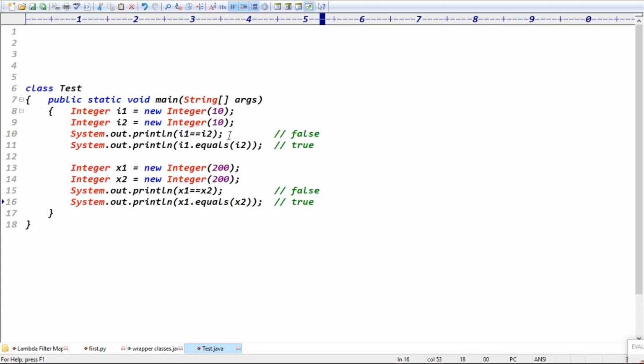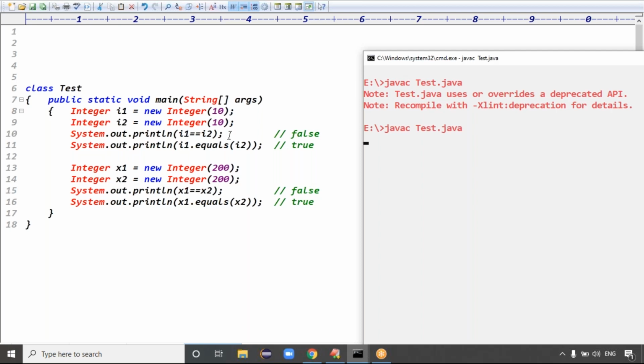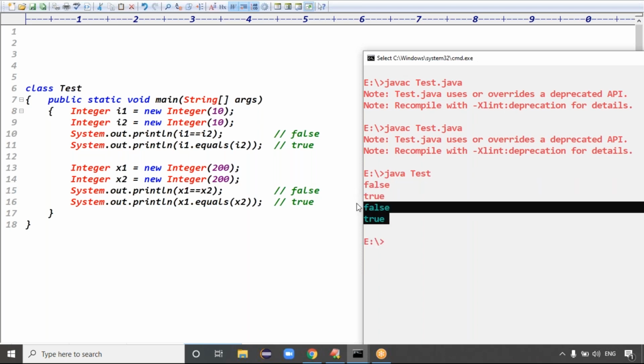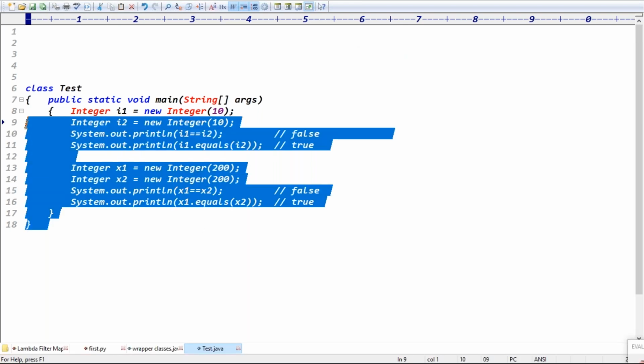So we got the output false, true. The code compiles fine, and the Java class is called Test. We got the output false, true, right? Is it clear now? That is the information, guys.